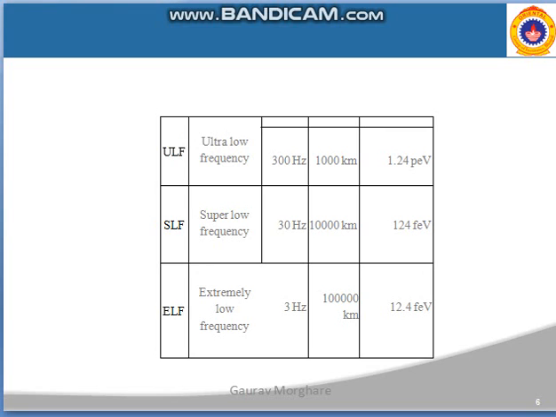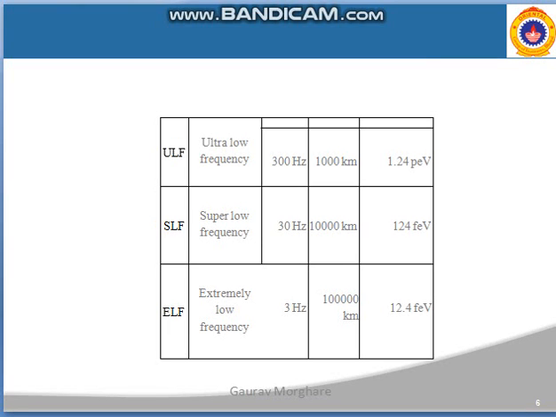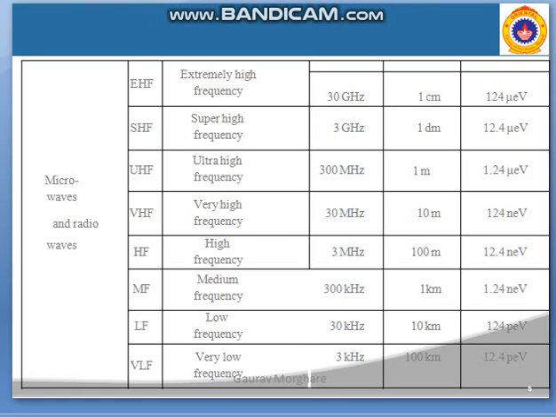Our next range is the ultra low frequency. Before going to this, the microwave ranges or the radio waves have frequencies from extra high frequency, super high frequency, ultra high frequency, very high frequency, medium frequency, low frequency and very low frequency. So if we term it as microwave, we can say from 3 gigahertz to 30 gigahertz, or we can also say from 300 megahertz to 30 gigahertz is our microwave range. That means from ultra high frequency to extremely high frequency. They have wavelengths in meters, centimeters and decimeters.